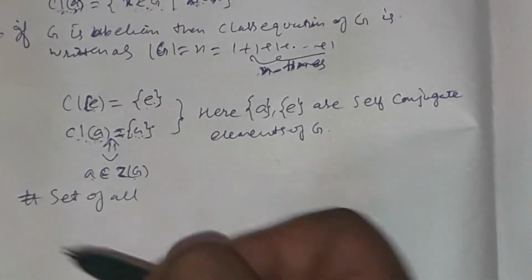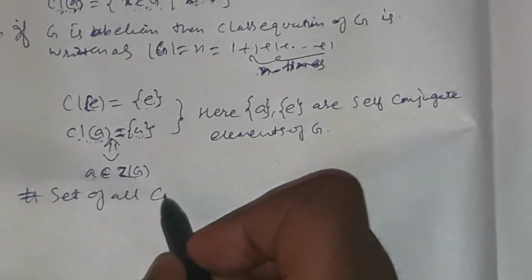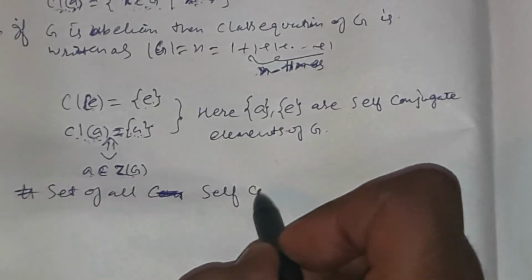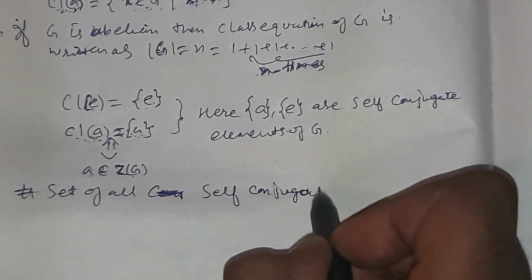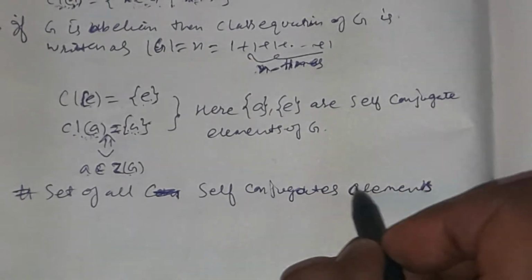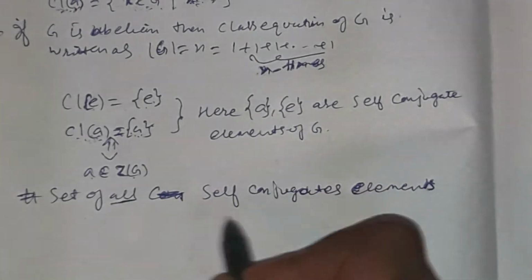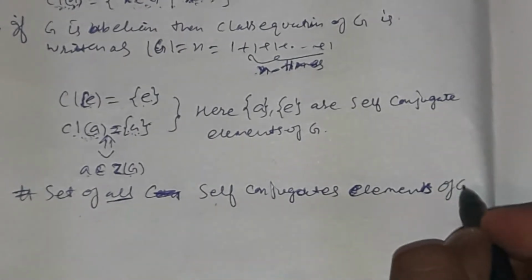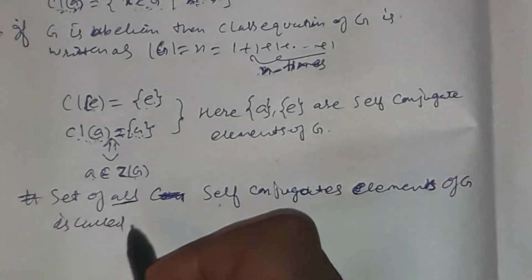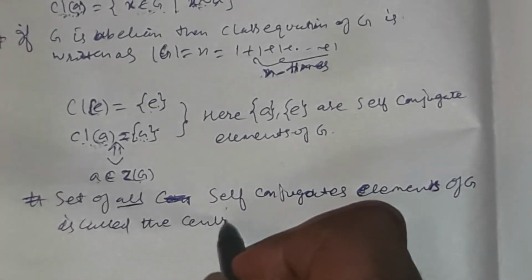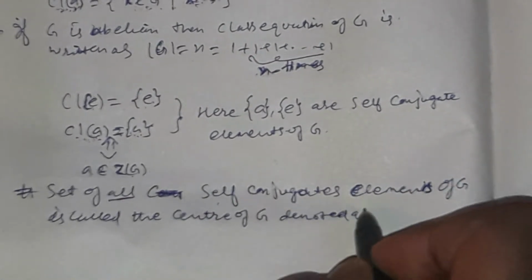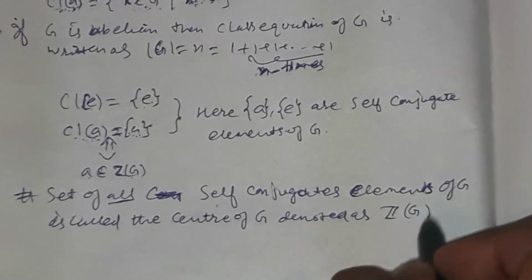This is also a result: the set of all self conjugate elements of G is called the center of G, usually denoted ZG.